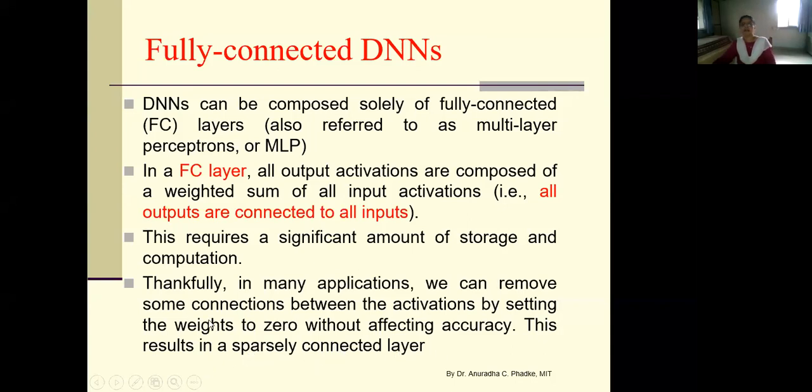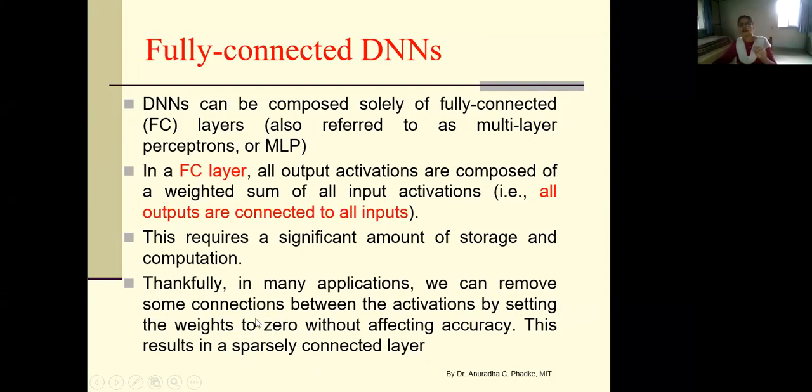Sparsely connected means there are many weights having 0 values. Okay, and so here, because of 0 weight values, we can reduce number of computations, because when we multiply something with 0, we get 0 results.